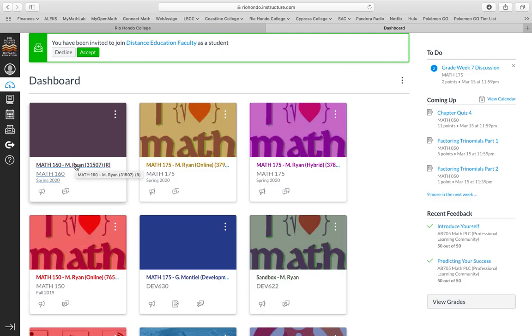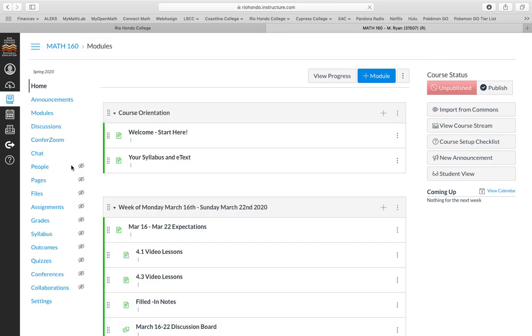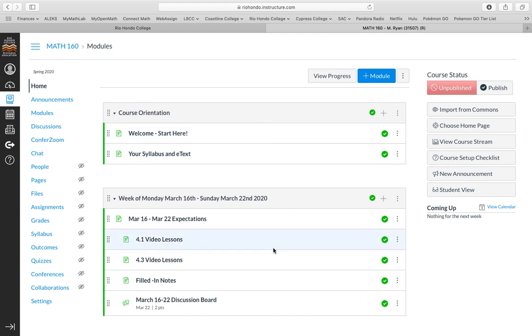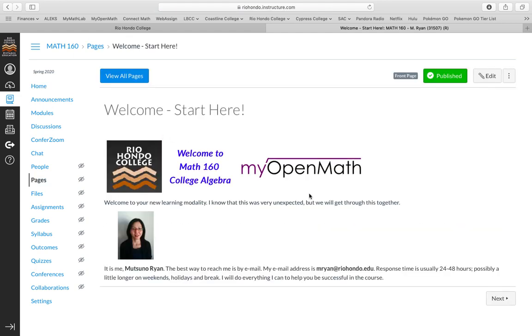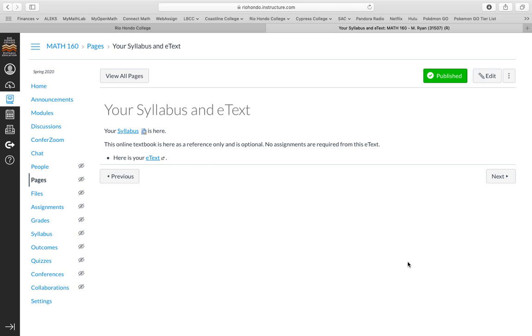Once you log in with your regular credentials for Rio Hondo, you click on this shell, which is the Math 160. This brings you to the modules that you're going to be using. You can access this screen anytime just by clicking Modules right here. At the beginning of the orientation module, it's just an introduction. There's your teacher with your email address, and here's your syllabus and e-text.